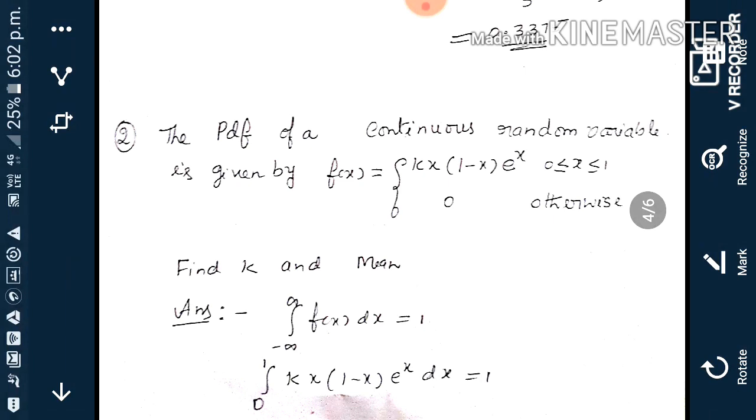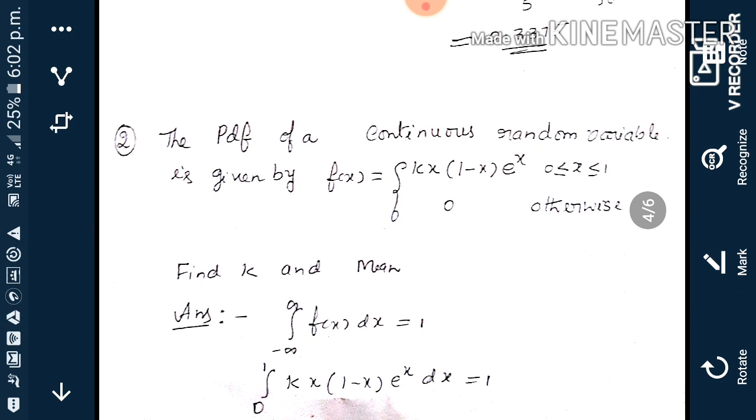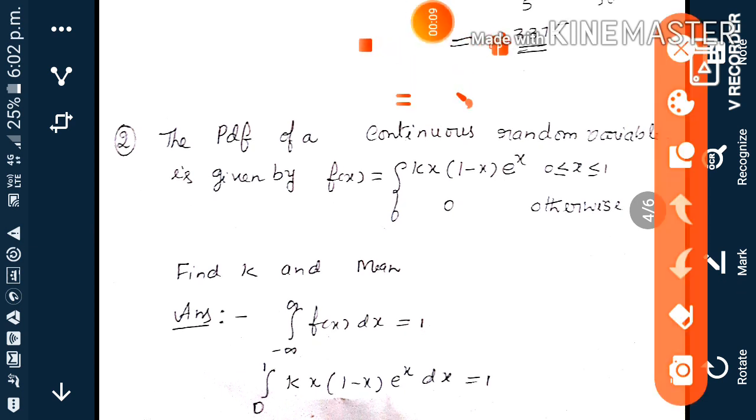Next, the second problem. The PDF of a continuous random variable is given by f of x equal to kx into 1 minus x e power x, for x less than or equal to 1 and greater than or equal to 0, and 0 otherwise. So to find k and the mean, here the function f of x from 0 to 1 is kx into 1 minus x e power x, otherwise 0.